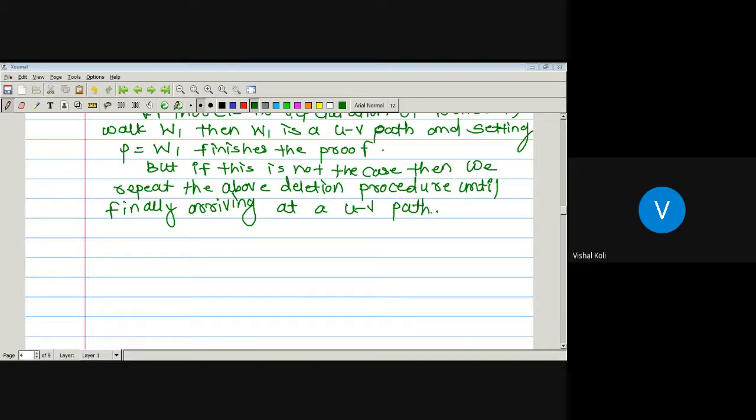We just have to do the deletion procedure until we get a UV path. But after some finite number of steps, we will definitely get a UV path, and that is nothing but our proof.